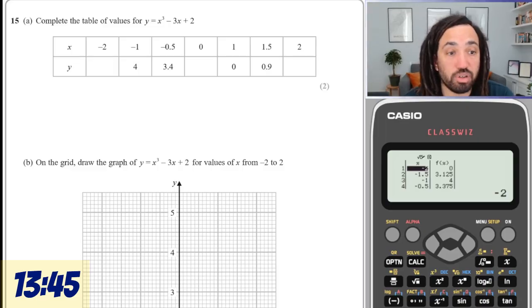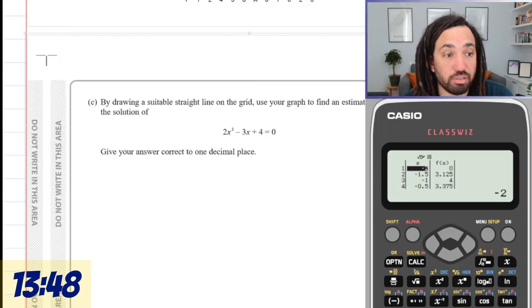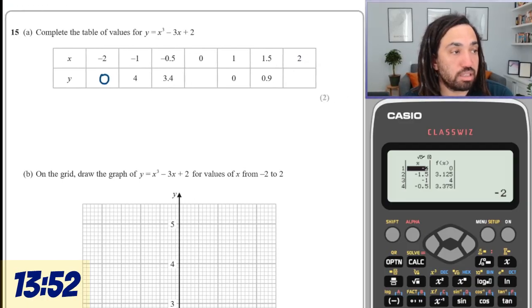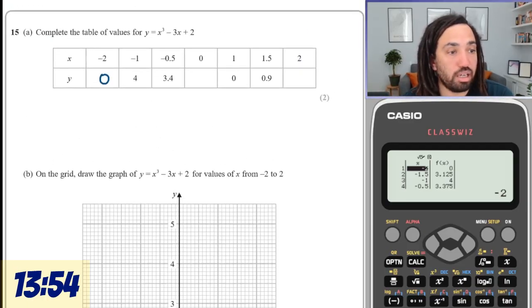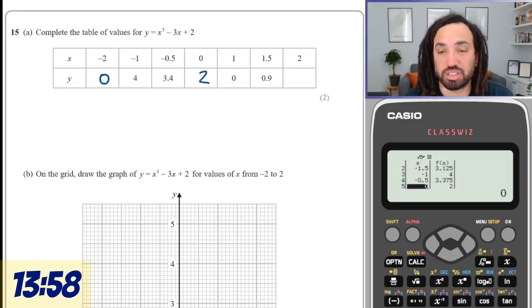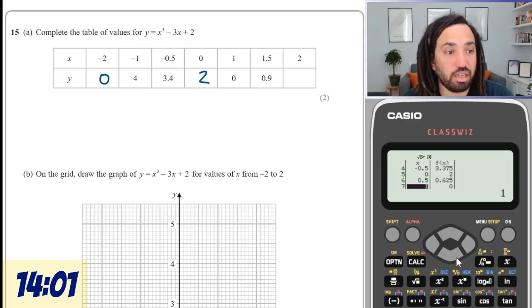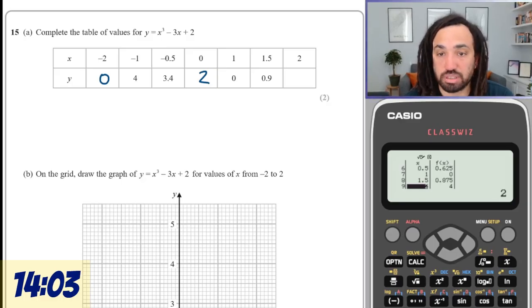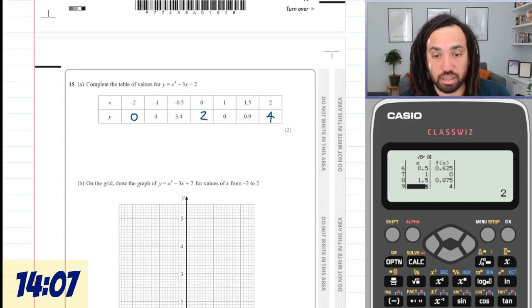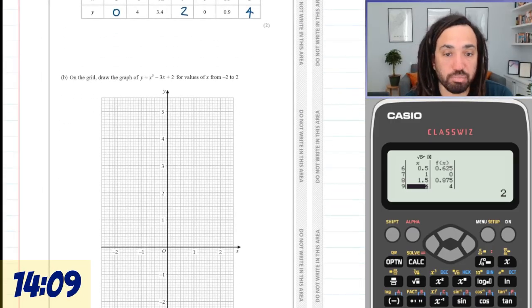So the one I'm looking for is minus 2, which is 0. I'm looking for, whoopsie, all over the place. Steady. I'm looking for 0 is 2. Oh, I really should have just done this in my head. And 2 is 4. Definitely should have done that in my head. Sloppy. Okay. Zoom out and plot.